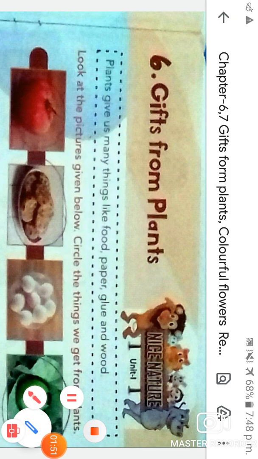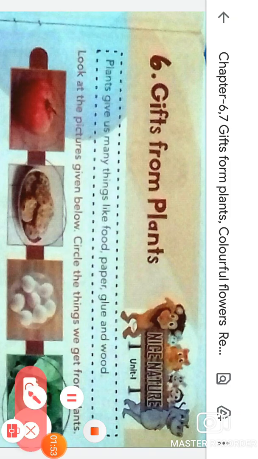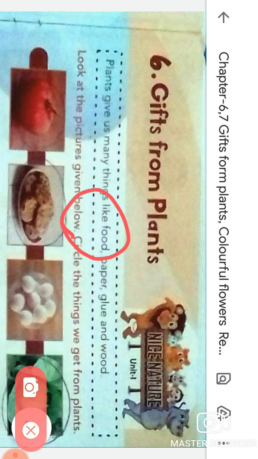So as I told you earlier, plants give us so many things. What are the things plants give us? Such as food, that we eat, and paper, that we use as a notebook, as a book, as a newspaper.